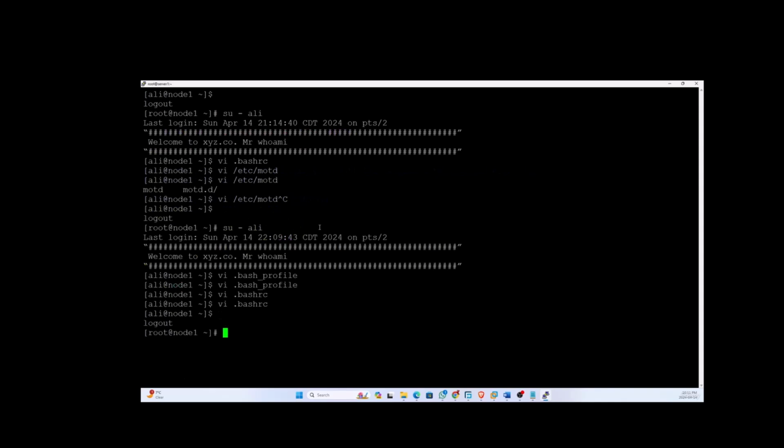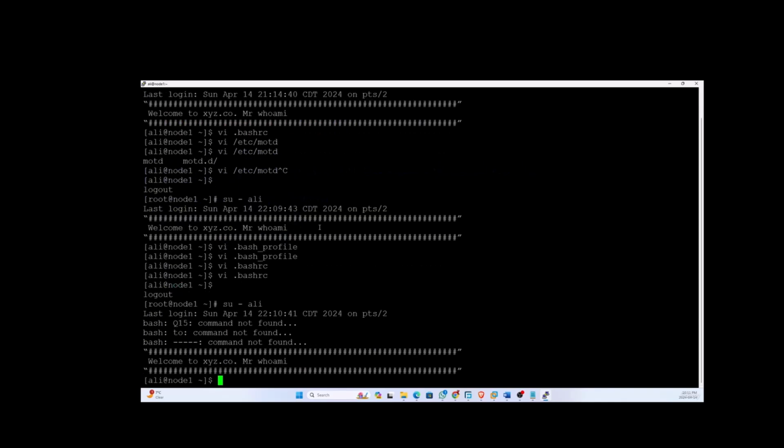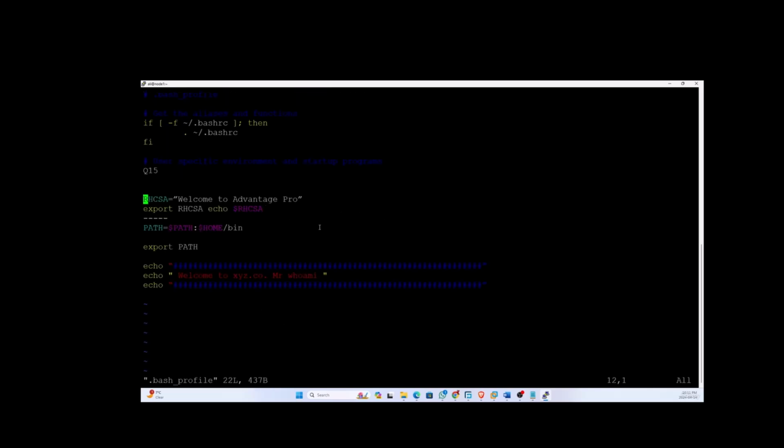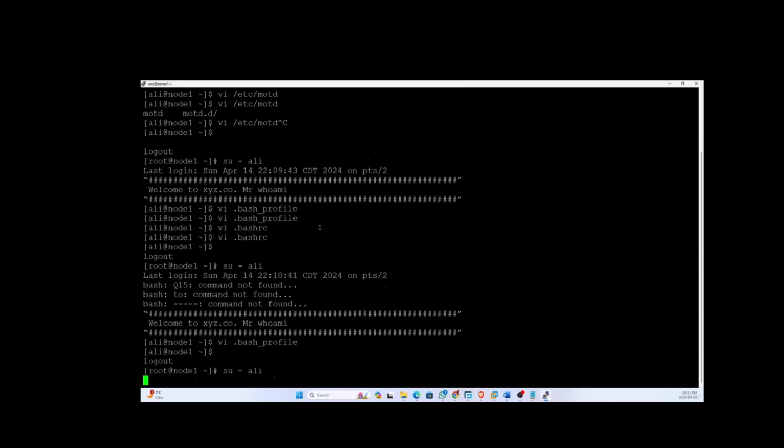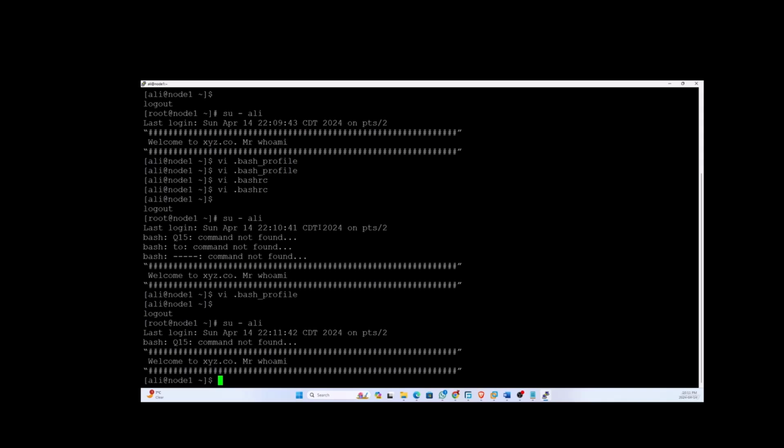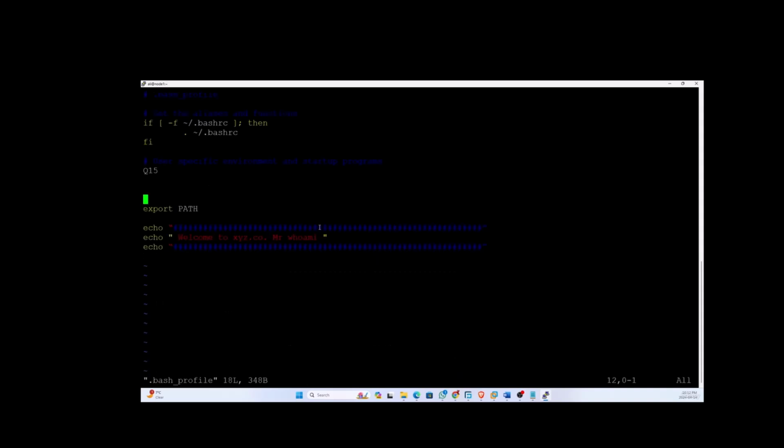Let's see more. Yeah, it also gives you the same thing, but it also gives you an error. So what I'm going to do, I'm just going to remove this one. I just write it down, this one, Control C. Yeah, it still shows question 15. One second. Yeah, I don't need to write it down, sorry.